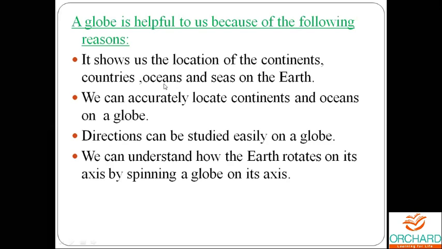And we all know that the Pacific Ocean is the biggest ocean. Fine, children. So we can see all the oceans where they are located, then the seas on the earth. All this we can locate easily on the globe.